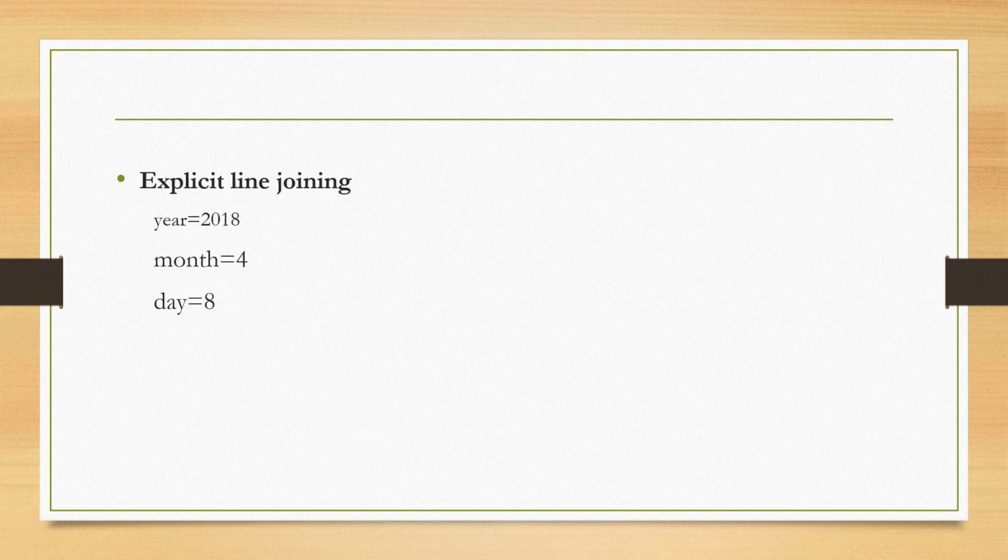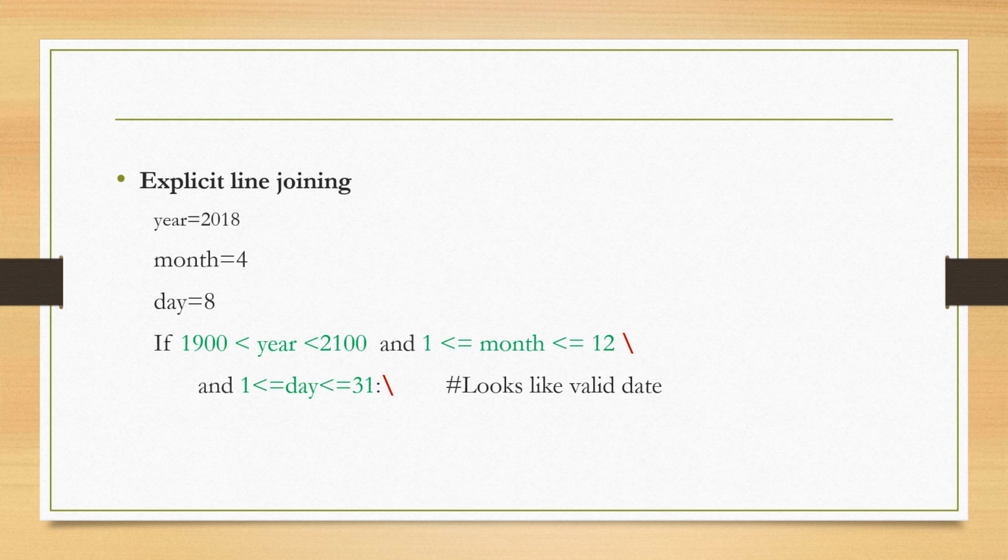For example, here three different identifiers or variables are there: year, month and day with some values. And I am writing one condition: if 1900 is less than year, less than 2100, and 1 is less than or equal to month, less than or equal to 12. So here, to continue this line, I am explicitly or forcefully adding this backslash character.